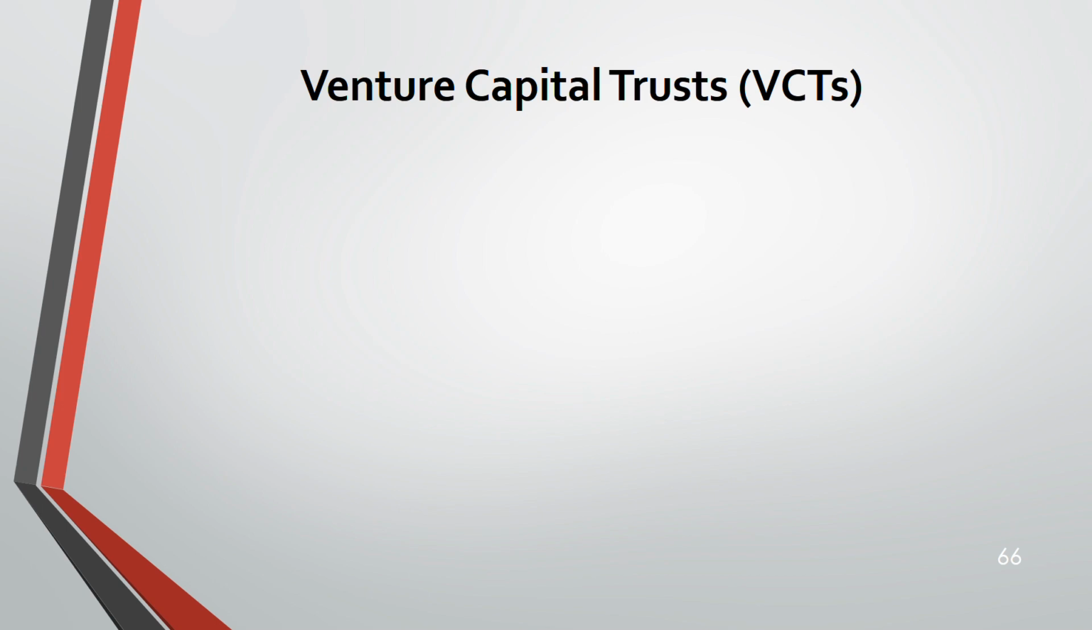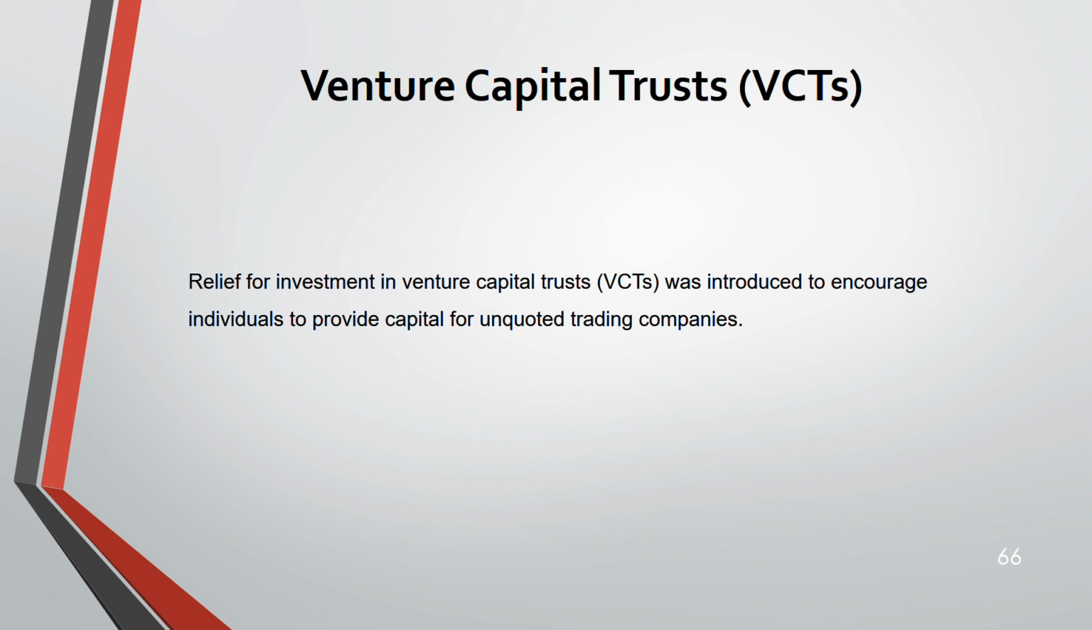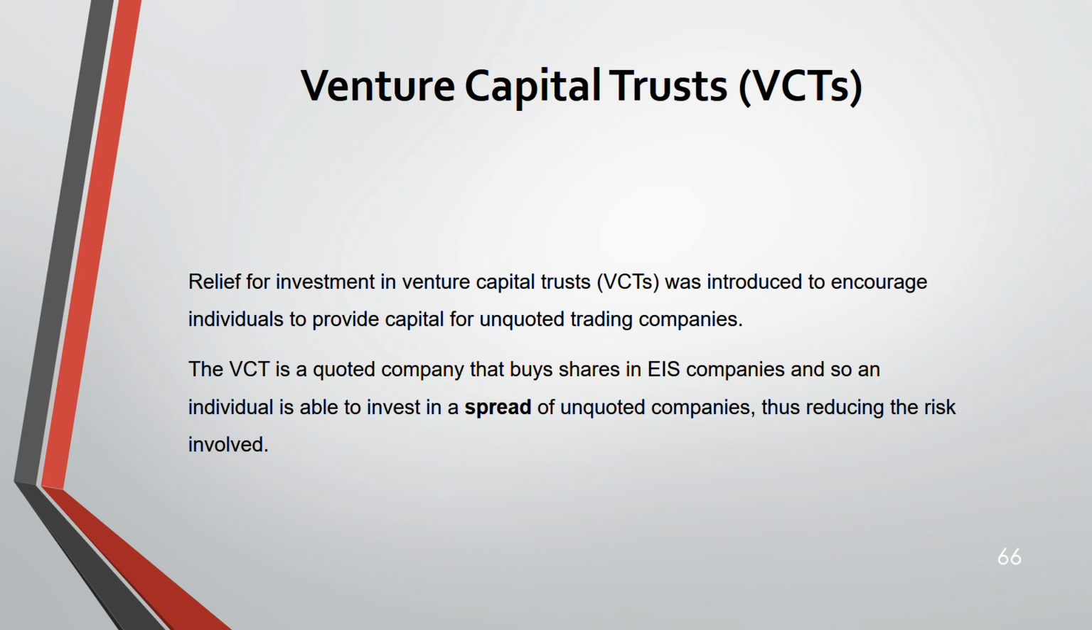The third one, venture capital trust. So we have finished EIS, SEIS. Now we are moving to the last one, venture capital trust, VCT. This is introduced to encourage investments to provide capital for unquoted trading companies. VCT is a quoted company that buys shares in EIS companies. So an individual is able to invest in a spread of unquoted companies. This reduces the risk, because rather than investing in one company, it is better to invest in separate companies. So your risk is spread.